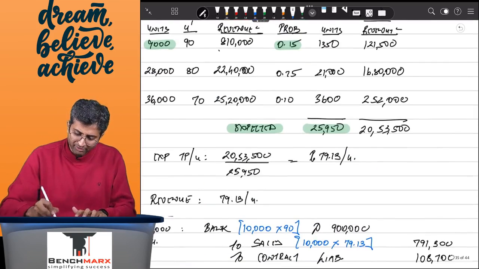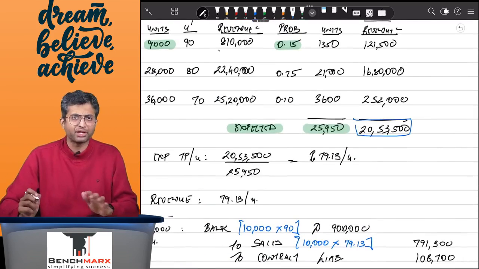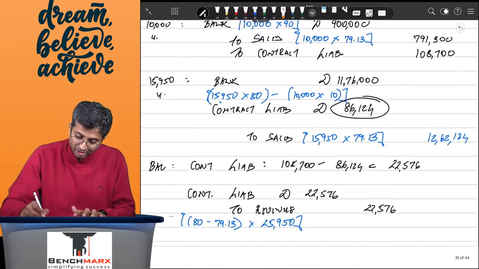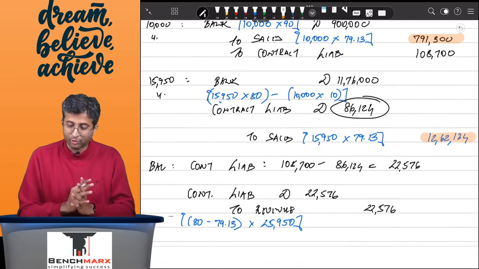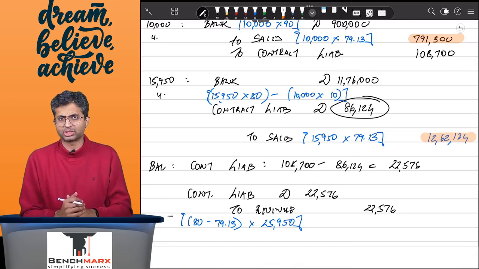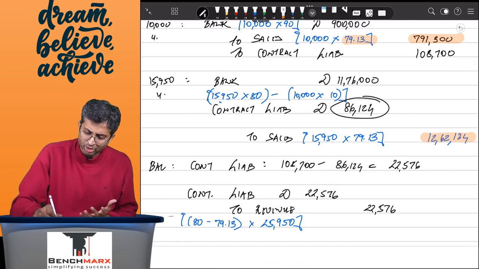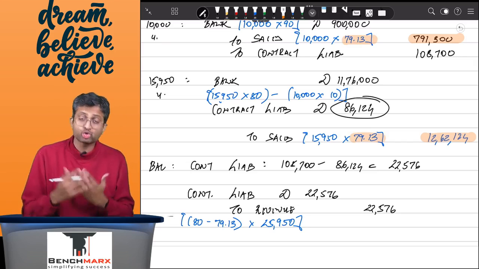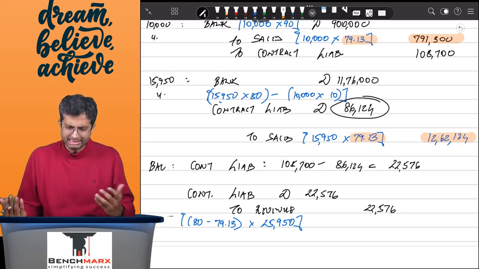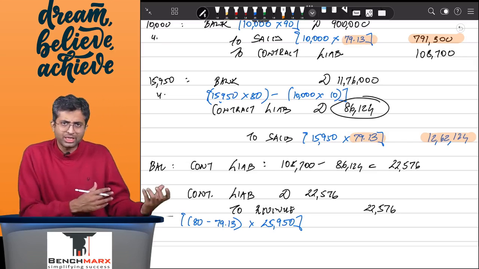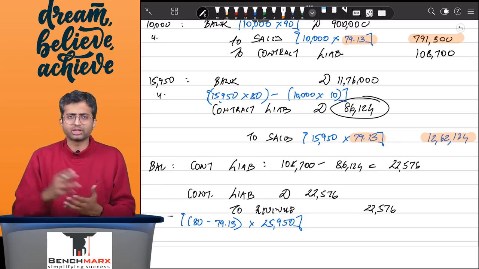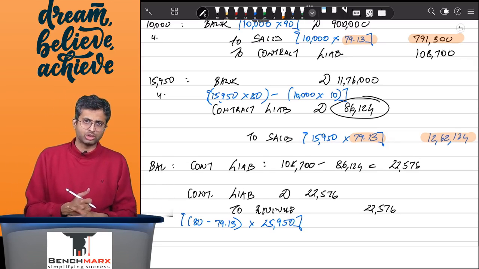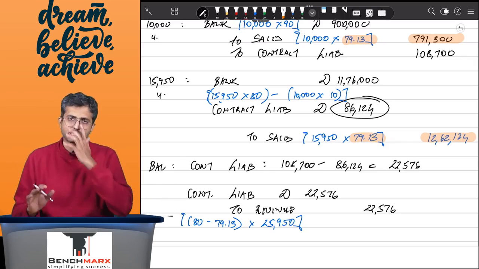Ideally, your total revenue should be 20,53,500. However, if you total both of these, 7,91,300 and 12,62,124, you will not get 20,53,500 because you have short booked revenue. You have booked it at only 79.13, whereas you should have ideally booked it at 80, and hence for this remaining 0.87, you will recognize the revenue at the end of the contract tenure. This is a slightly complex answer.